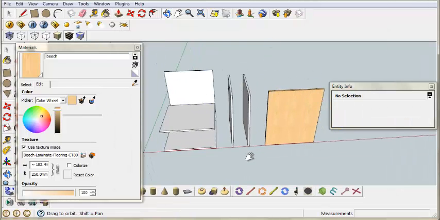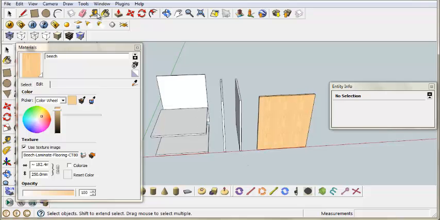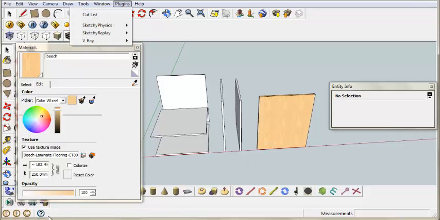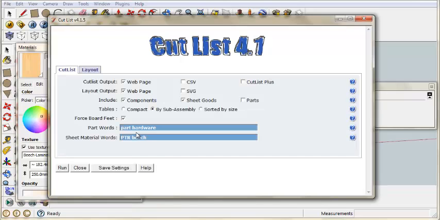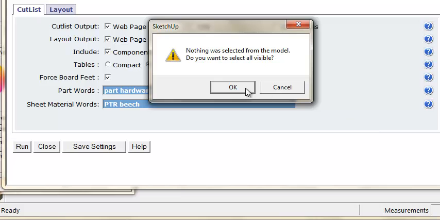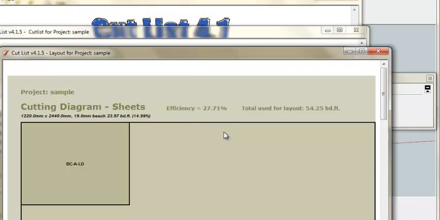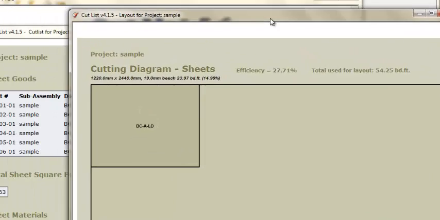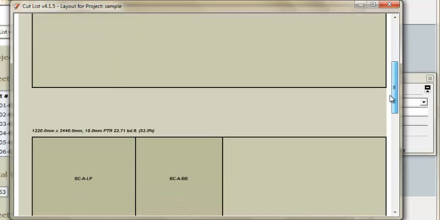Now next, I'm going to run it again. Run. We have the same settings since we saved it. Run. Nothing was selected. Yes, I want that. I want to select all visible set things, and then here we go. It will create these things.